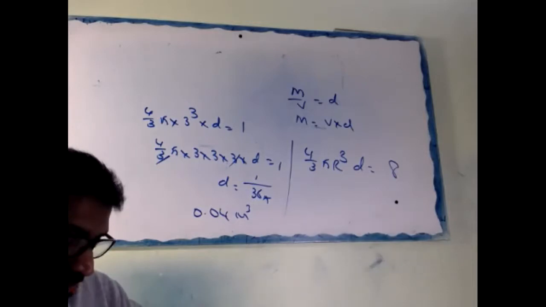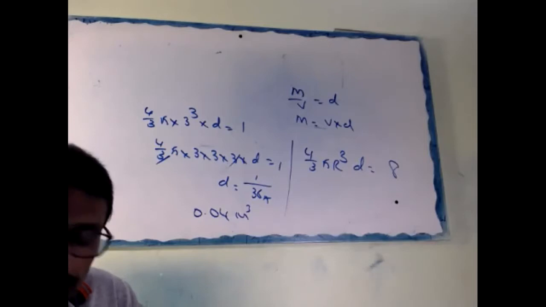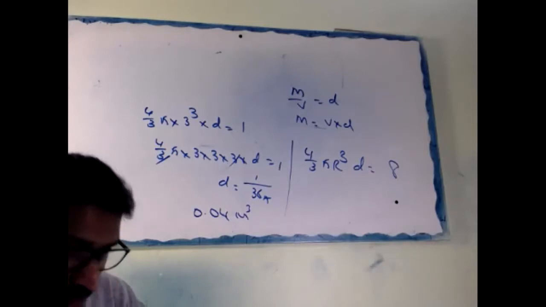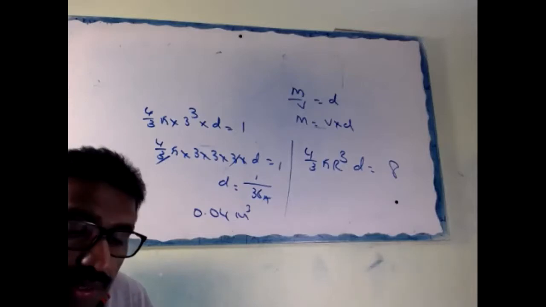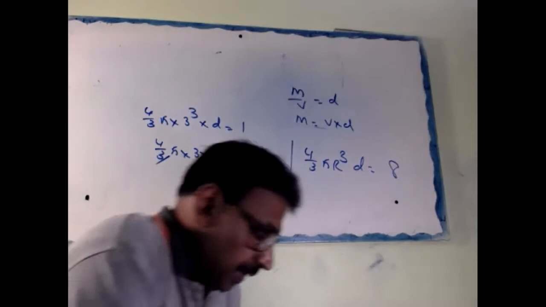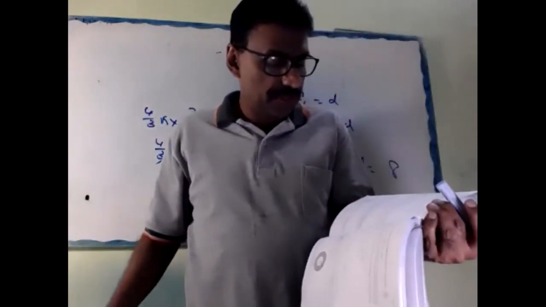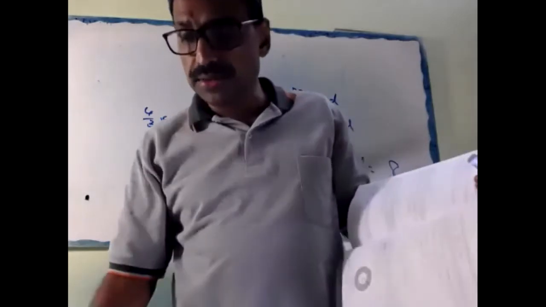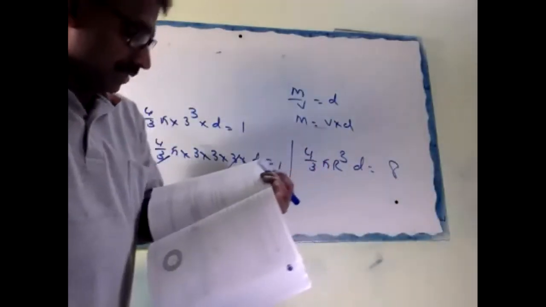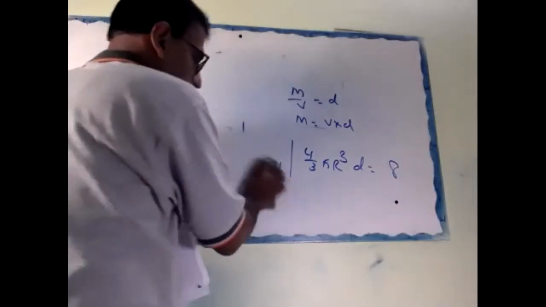Question. What is the rise of water level in the pond if the average displacement of water by a person is 0.04 meter cube? What will we do?